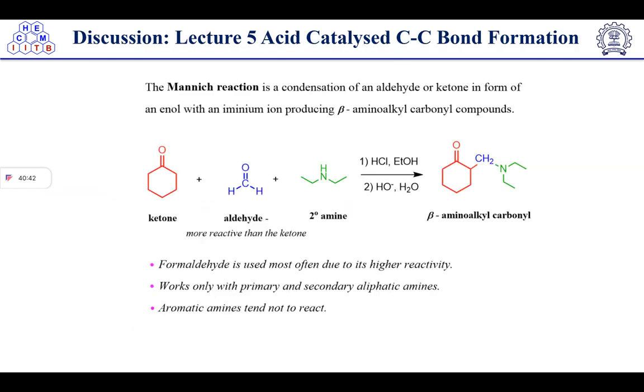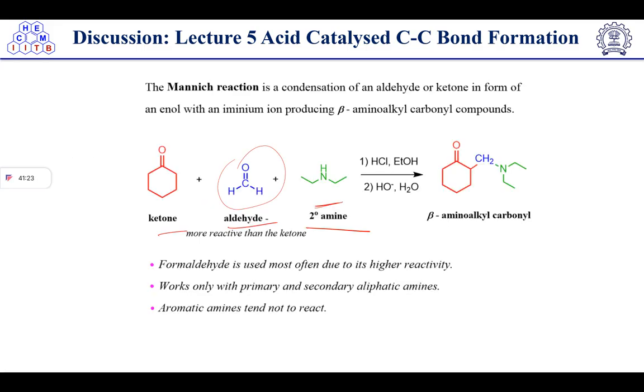In lecture 5 we have discussed the Mannich reaction. The Mannich reaction is a condensation of an aldehyde or ketone in the form of an enol with the iminium ion, which produces the beta amino alkyl carbonyl compound. So here we have a ketone, aldehyde, and secondary amine. Formaldehyde is often used because of its high reactivity. Here we have used formaldehyde, and this works only with primary and secondary aliphatic amines, not aromatic. Aromatic amines tend not to react.